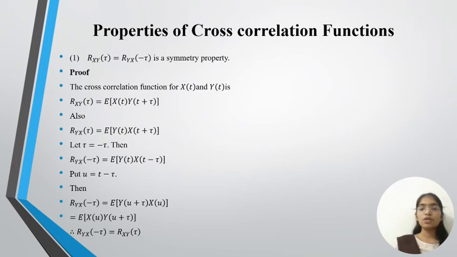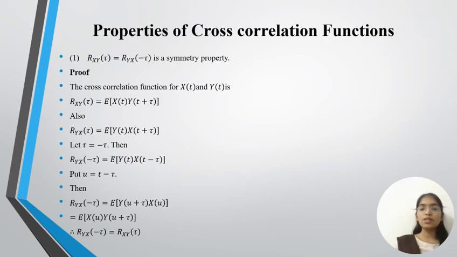Properties of the cross-correlation function. Rxy(τ) equals Ryx(−τ); this is the symmetry property. Proof: the cross-correlation function for x(t) and y(t) is Rxy(τ) equals the expectation of x(t) times y(t+τ). Also, Ryx(τ) equals the expectation of y(t) times x(t+τ).